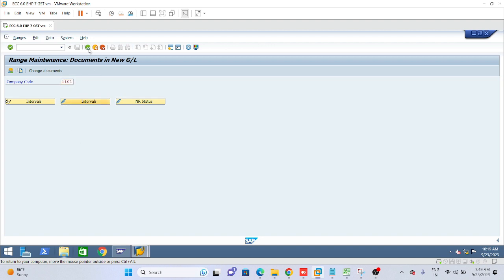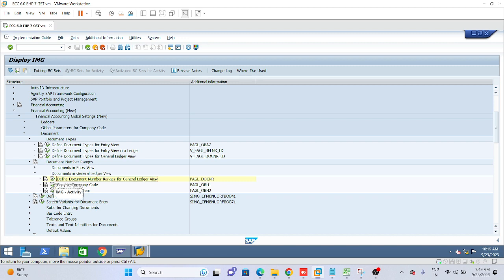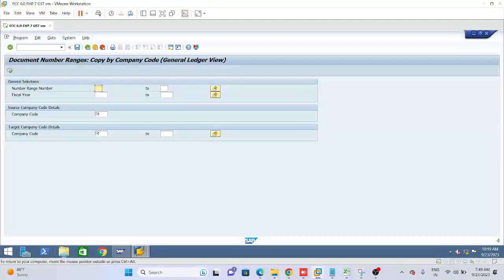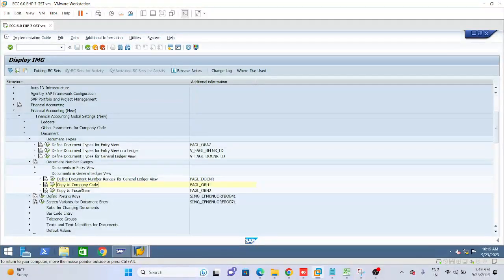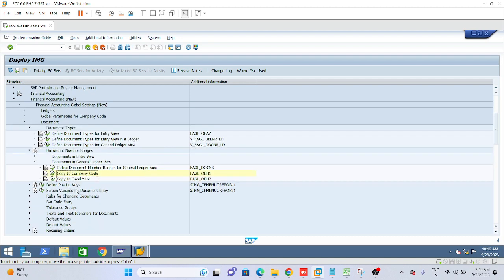But SAP has given this functionality: we can define for only one company code and copy to the rest. After defining in one company code, we can copy to the remaining 3, or even more, like 5 or 10, in a single step after executing this. SAP has given this functionality, so we can use it.